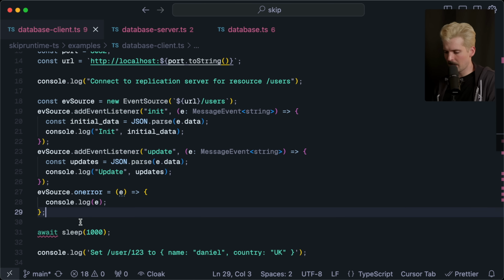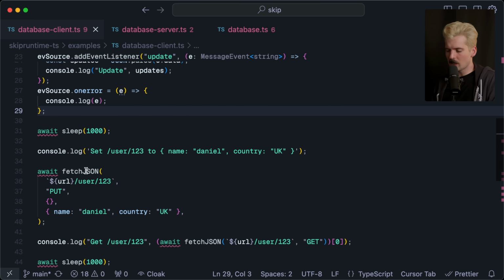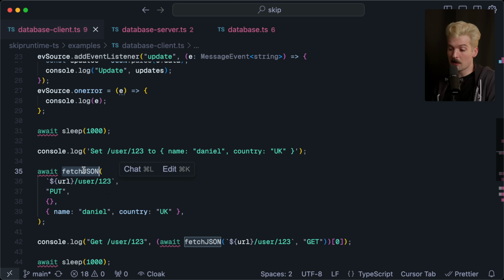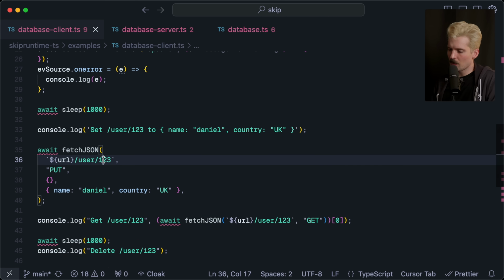I'll show some client examples in a bit, like in actual React code. So now we do this fetch JSON, even though it says fetch, it's actually a PUT. It goes through fetch, whatever, where we're updating the user with the ID 123, and we're changing their name to be Daniel, and we're setting their country to UK.